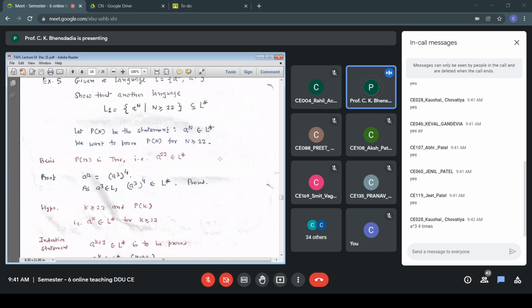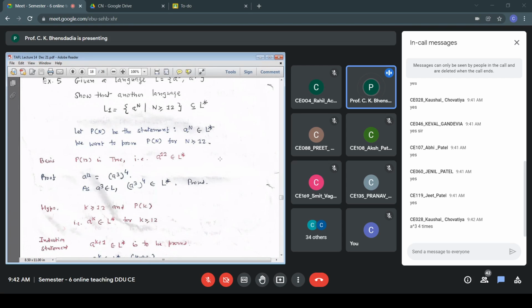How do we prove this? a to the power k plus 1 belongs to L star. How do we prove this? Any idea?